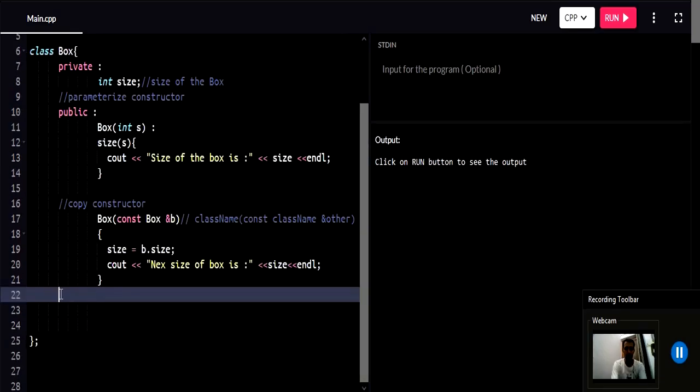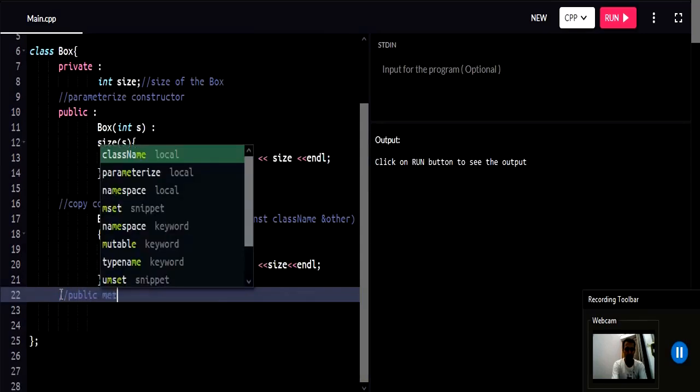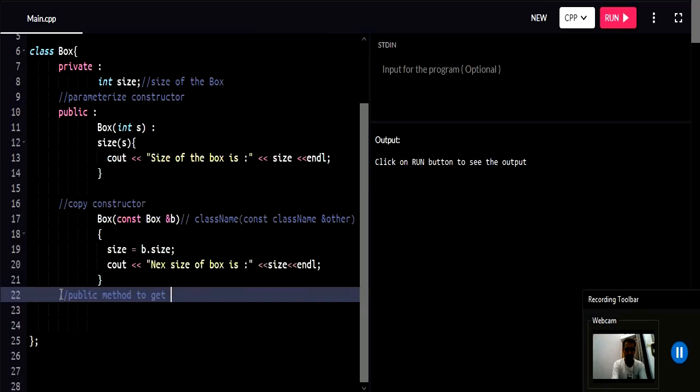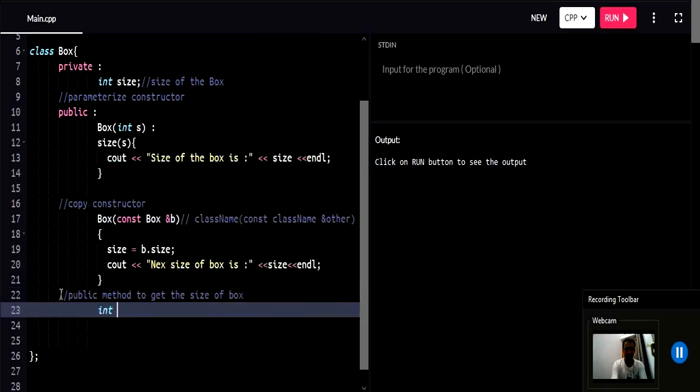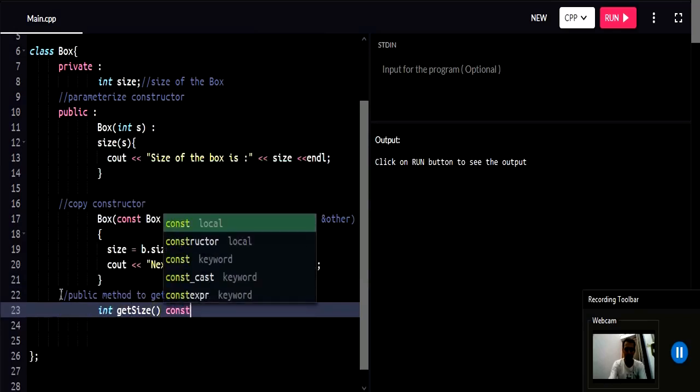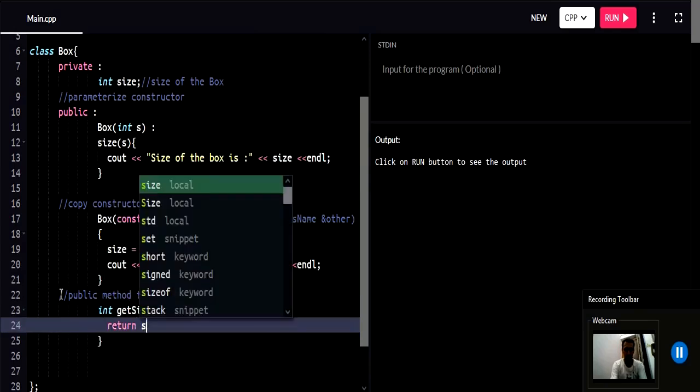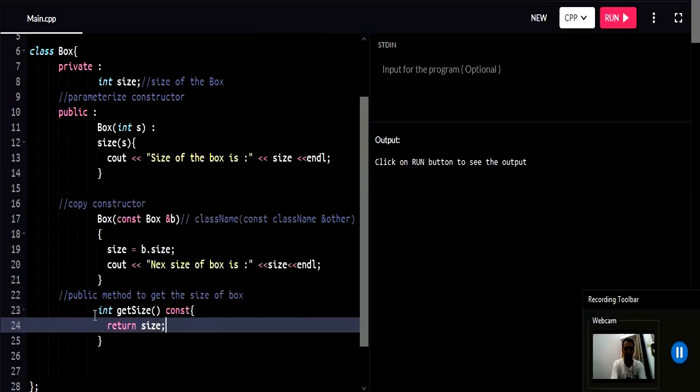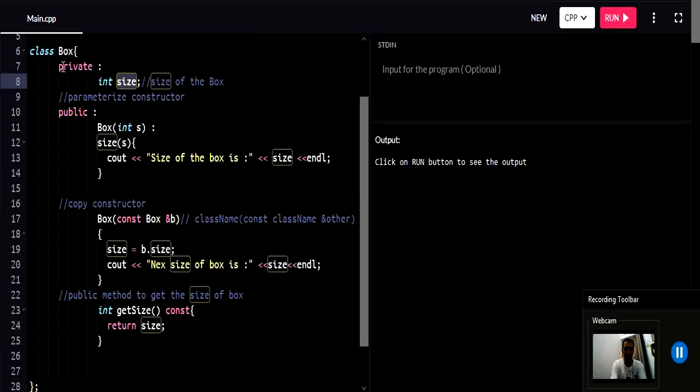Now we will write a method to get the size, outside of this class. Let us comment here: public method to get the size. First the return type of the method, which is int, then the name of the method, getSize. This is a const method, so it will return size. Now why are we writing this method? See, our variable size is private, so we cannot access this variable outside of this Box class scope.